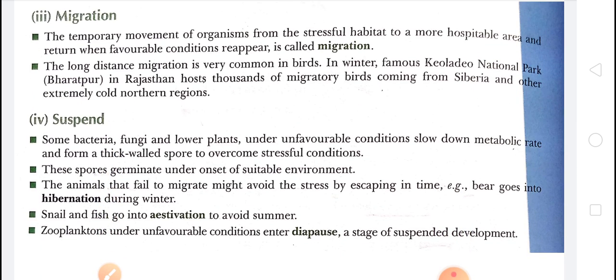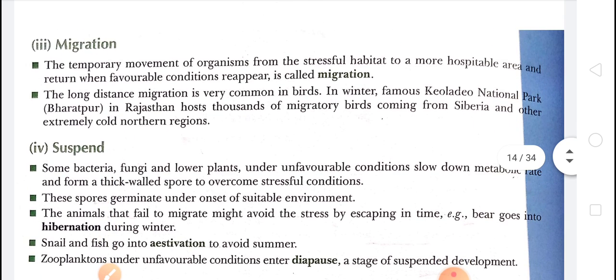Next, that is migration. Migration, we know, children, means that if a stressful condition comes, then moving from one place to another is migration. We can say that it is the temporary movement of organisms from the stressful habitat to a more hospitable area and return when favorable conditions reappear.